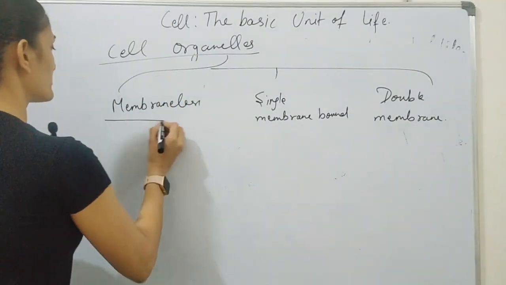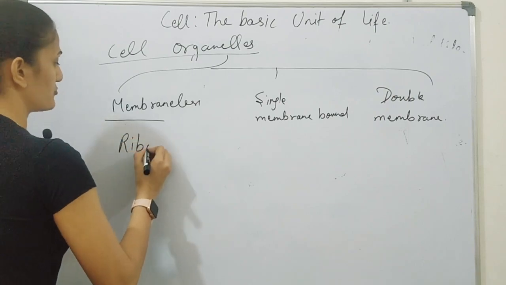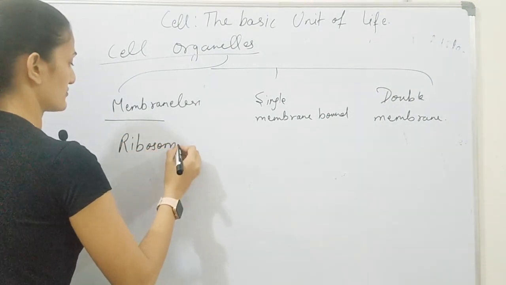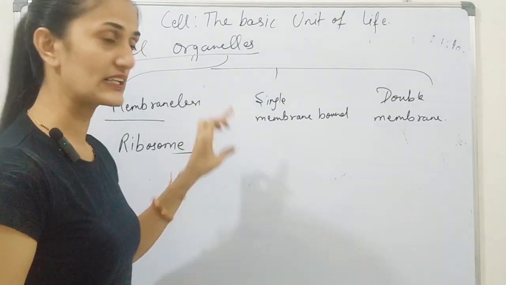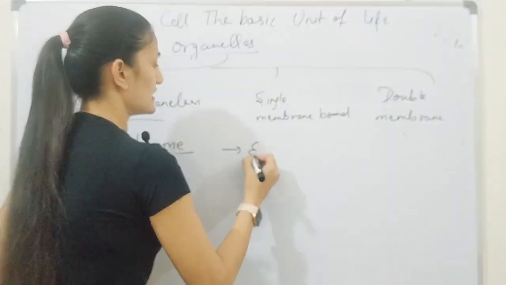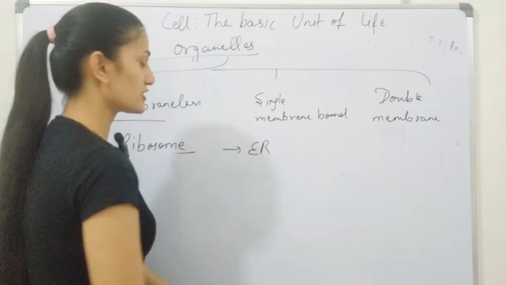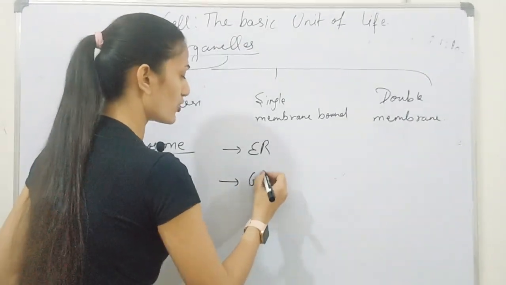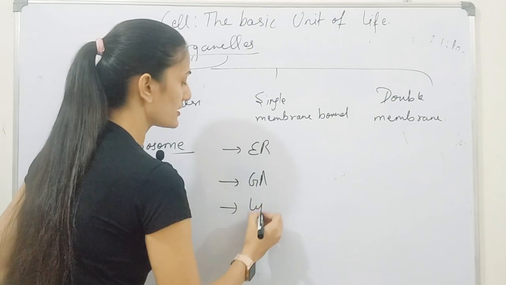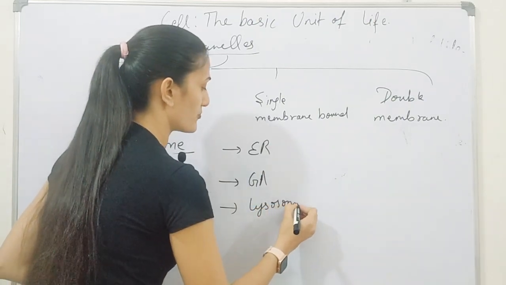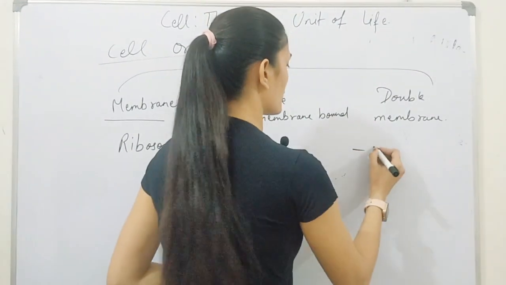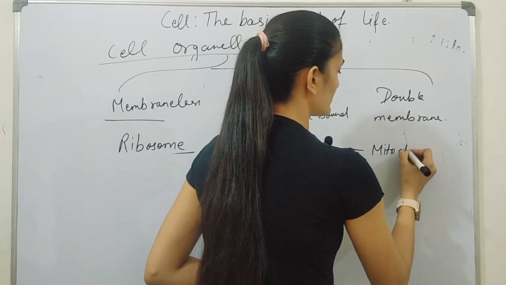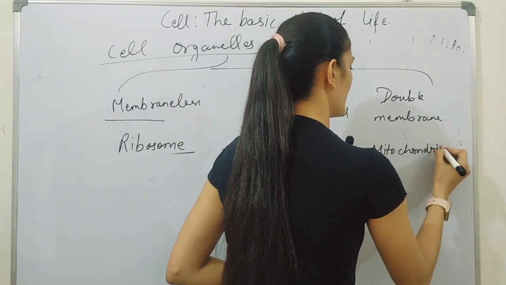The ribosome cell organelle is membraneless in nature. The single membrane bound organelles consist of the ER, endoplasmic reticulum, GA, Golgi apparatus, and the third one is lysosome. And the double membrane bound organelles consist of mitochondria and plastid.